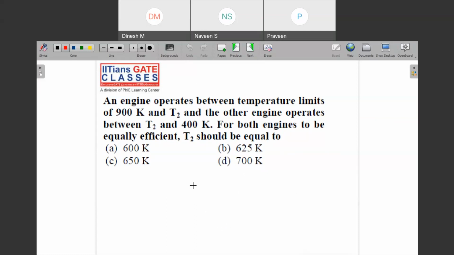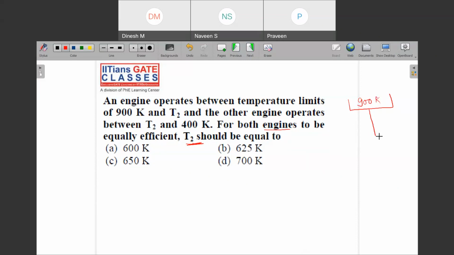Okay, so let us read this question. It says that an engine operates between temperature limits of 900 Kelvin and T2. Then it says that the other engine operates between T2 and 400 Kelvin, and for both the engines to be equally efficient, T2 should be equal to what? So you need to find out, if both the engines are equally efficient, then what is the value of T2? The given scenario is that there is one engine which has started operating from 900 Kelvin,